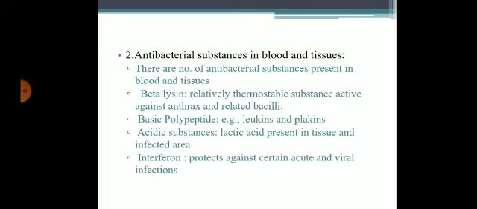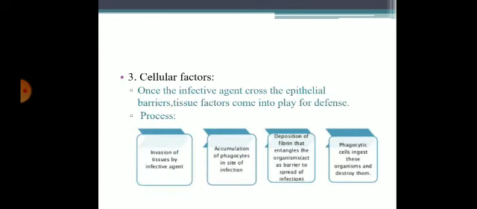Coming to second, antibacterial substances in blood and tissues. There are a number of antibacterial substances present in blood and tissue. Beta lysine, a relatively thermostable substance active against anthrax and related bacilli. Basic polypeptides, leucins and plakins. Acidic substances like lactic acid present in tissue and infected areas. Interferon protects against certain acute viral infections.